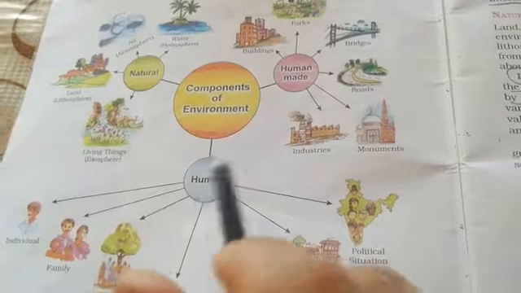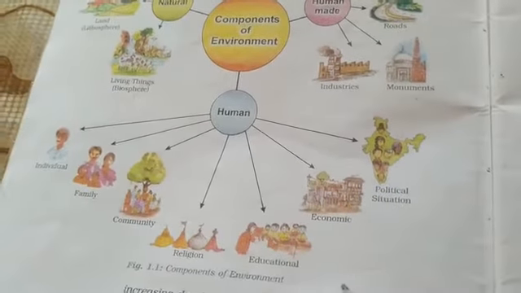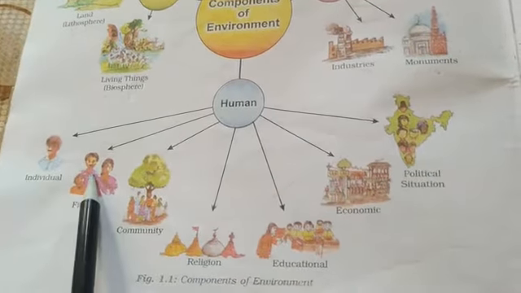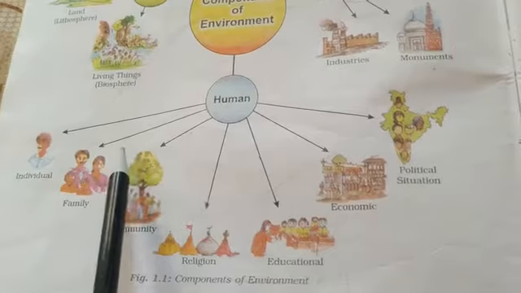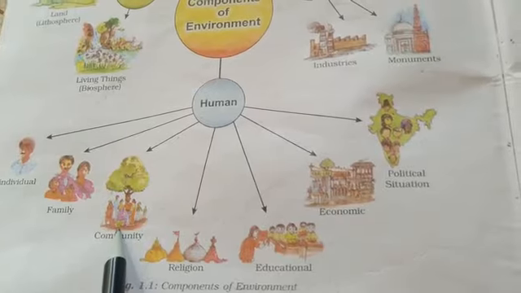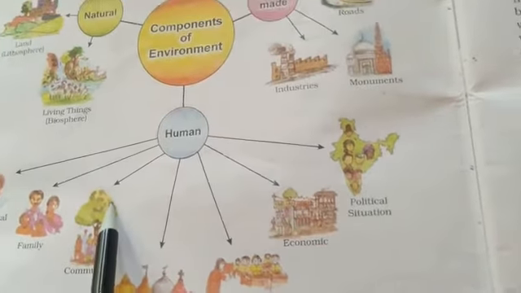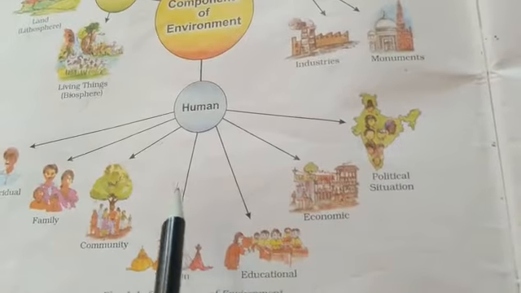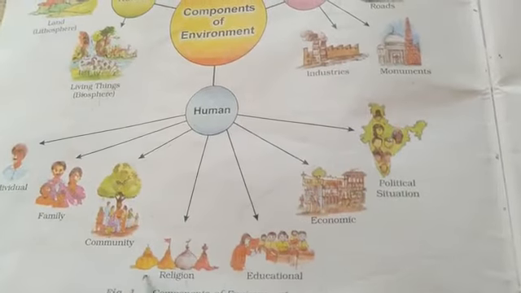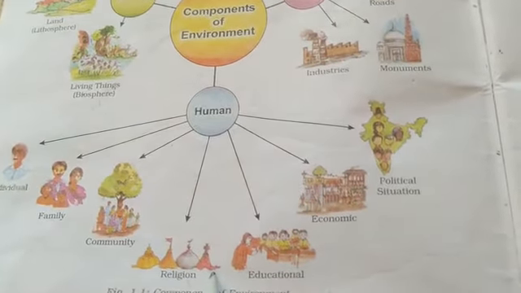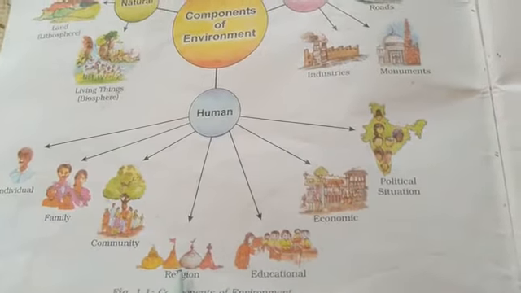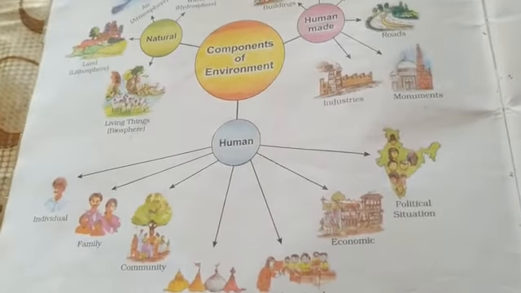Also, human beings have a big family out here, isn't it? And what is that family in the world? It is the individual himself, then his family. Then when this individual and the family come into contact with different groups of people, they become part of the community, right? Then all those communities which perform similar religion and worship of God, they become part of a religion, okay? And this religion, in India or even in the world, is divided into different types of religions, that is Hindu, Muslim, Christian, or Sikh.